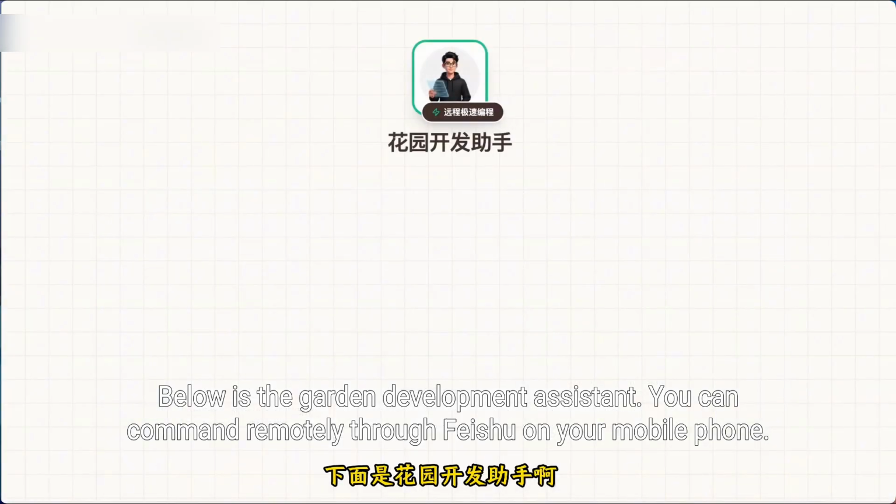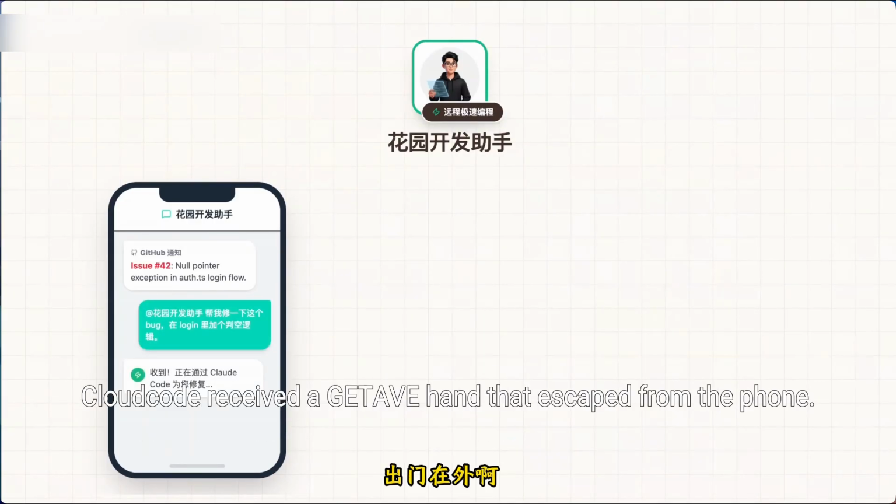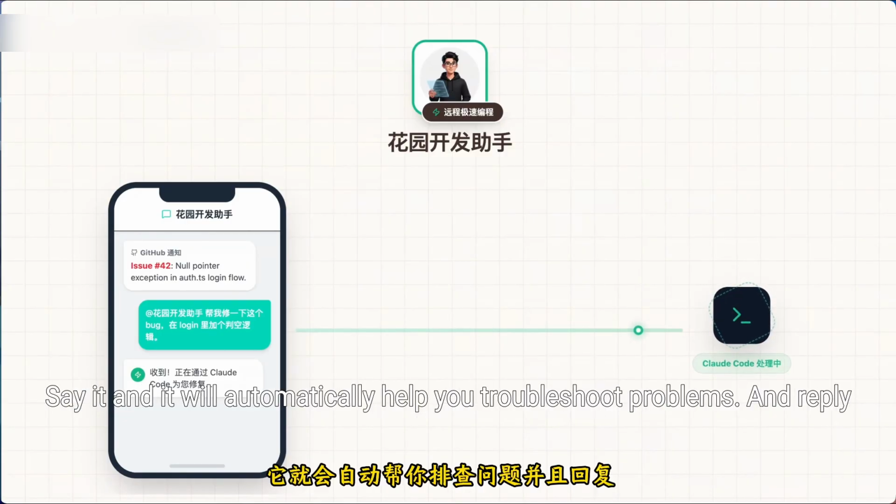Below is the Garden Development Assistant. You can command remotely through Feishu on your mobile phone. Claude Code receives a GitHub task from the phone. Say it and it will automatically help you troubleshoot problems and reply.